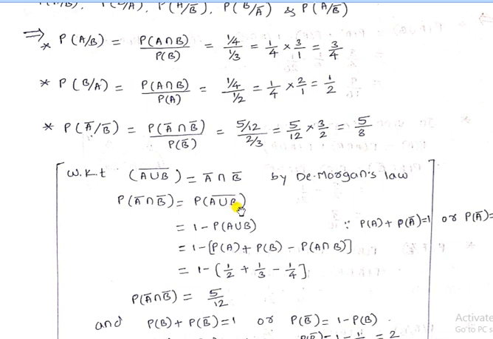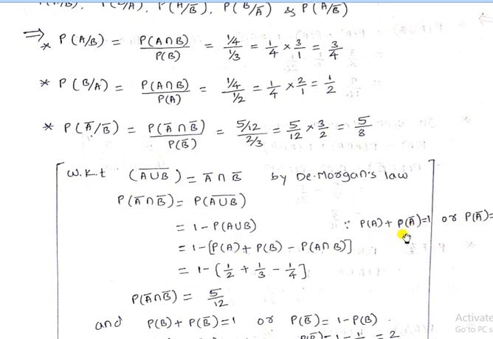And we also know that probability of A plus probability of A bar is equal to 1, or P of E plus P of E bar is equal to 1. That is, probability of success plus probability of failure is equal to 1.